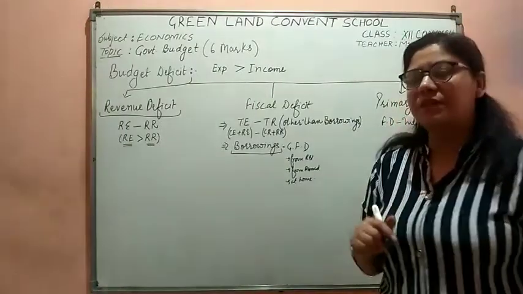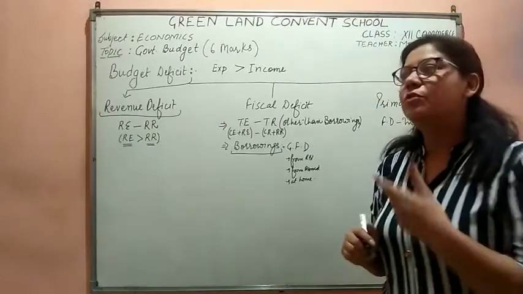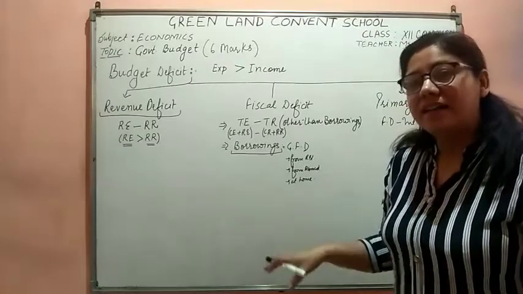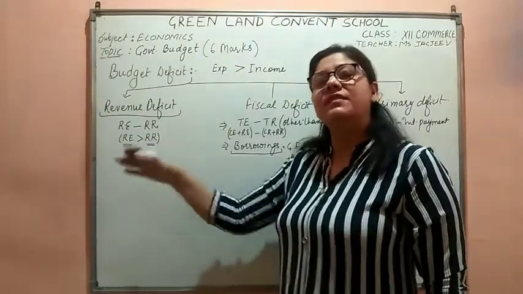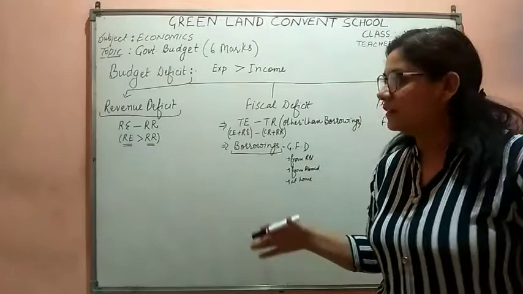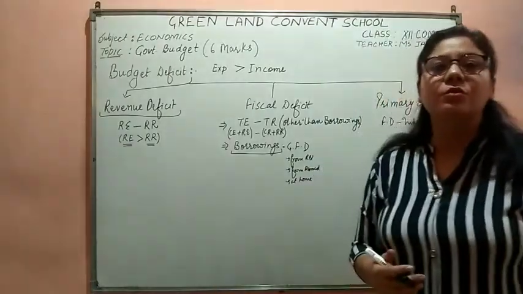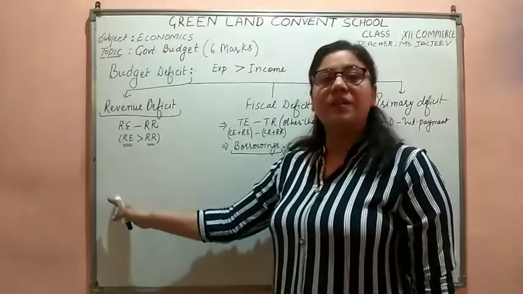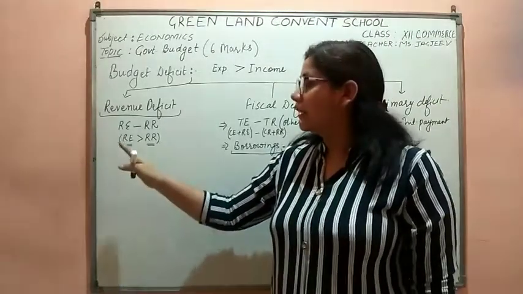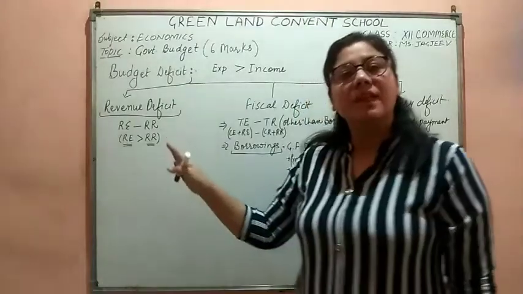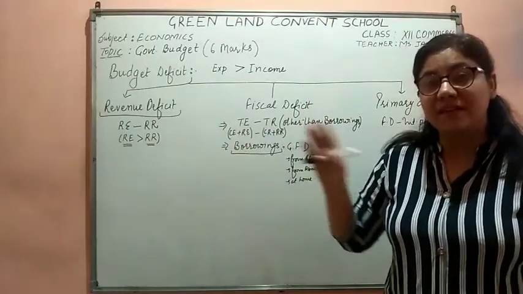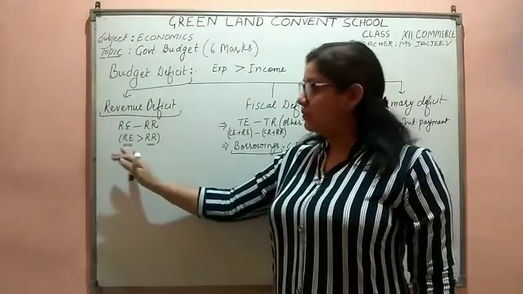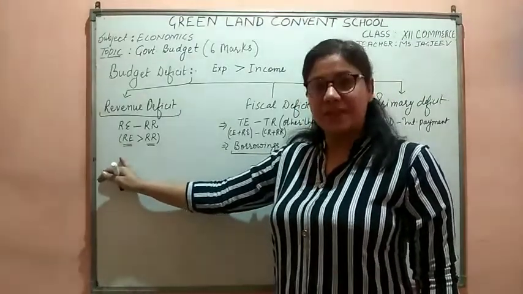Fine. Second thing we could do, we could take a loan to do that expenditure. If we are not having 110 rupees in our pocket, only 100 rupees, 10 rupees can be taken as a loan. Similarly, the government can take the loan to do the expenditures. It would not be cutting down the welfare expenditure. It could be taking the loan. Now the loan would be a capital receipt, not a revenue receipt. So a loan could be taken to meet the requirements of the revenue expenditure.